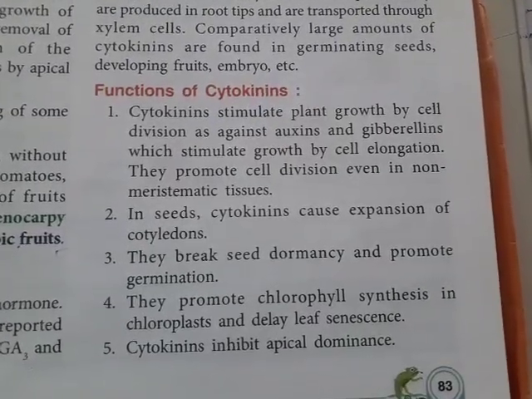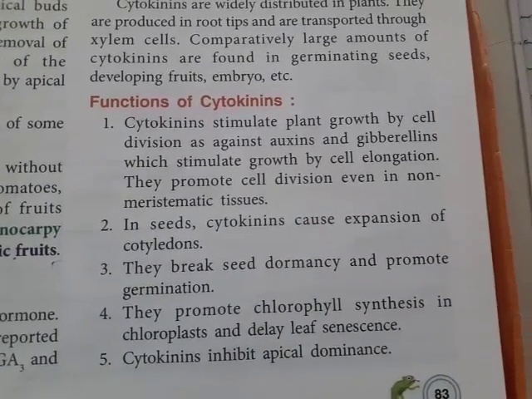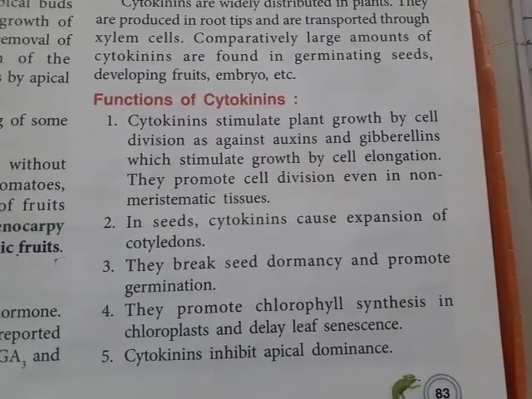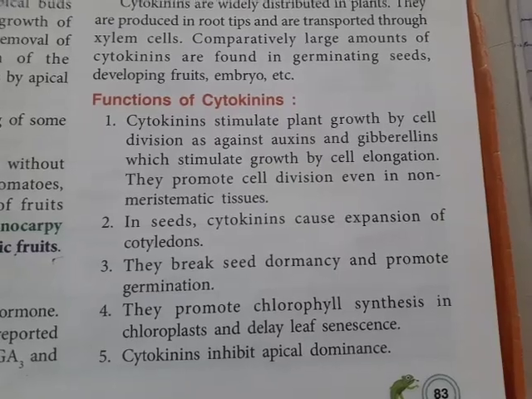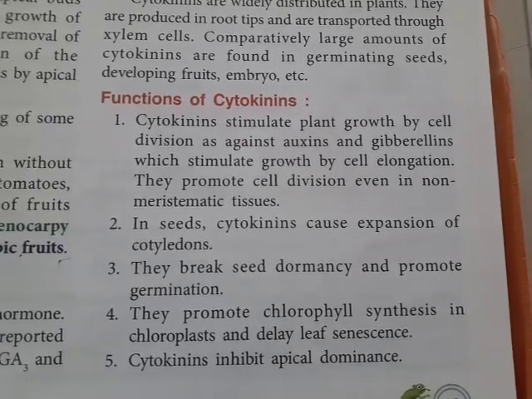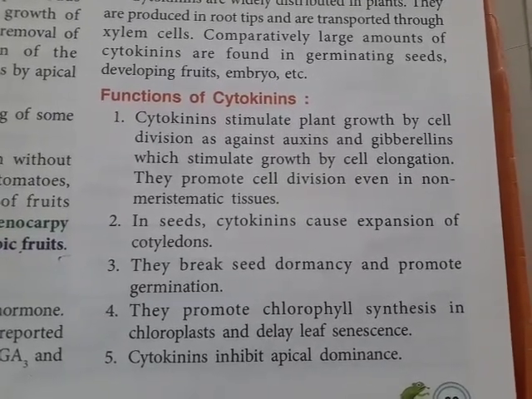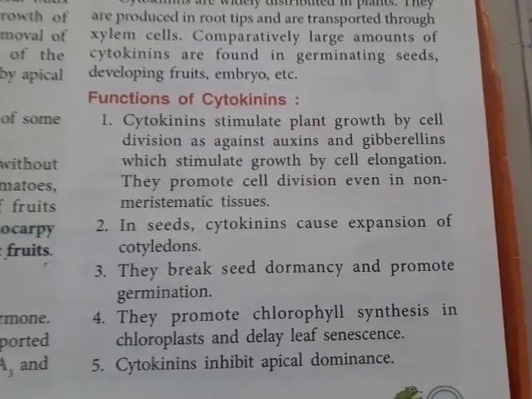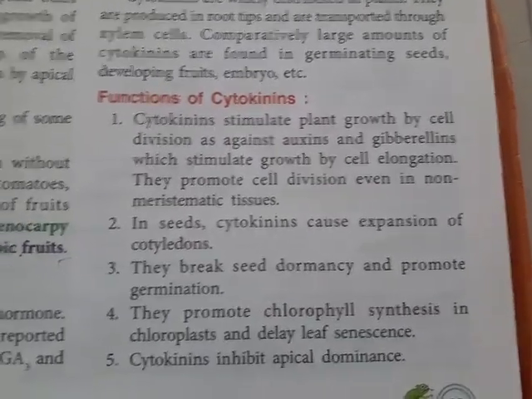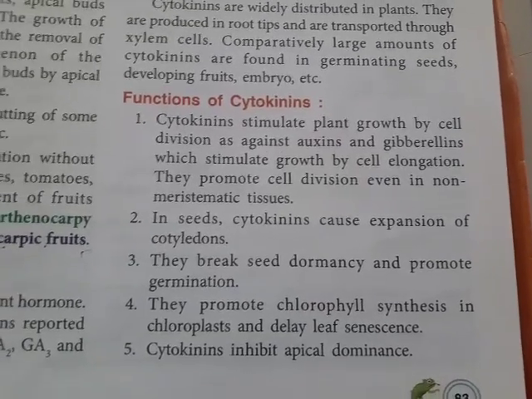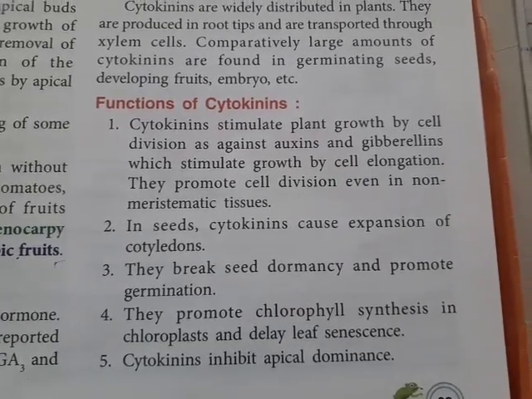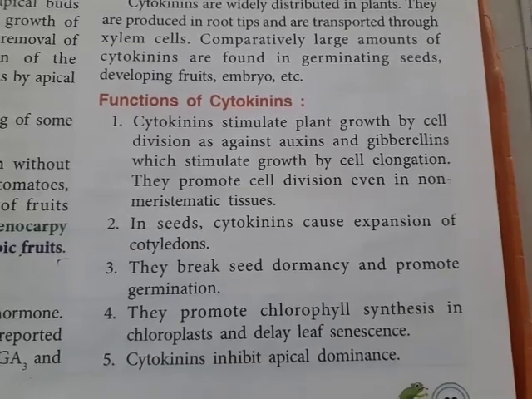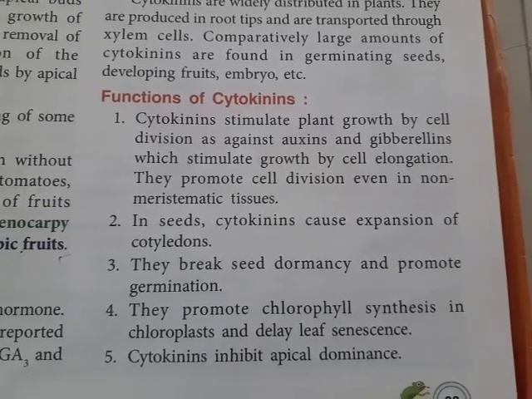Now the first point of cytokinins: they stimulate plant growth. How? By cell division, as against auxins and gibberellins which promote growth by cell elongation. Now here if you see cytokinins, what are they doing? They are promoting the cell division, but auxins and gibberellins are doing the cell elongation. In seeds, cytokinins cause expansion of cotyledons. So cotyledon expansion is caused by cytokinins.